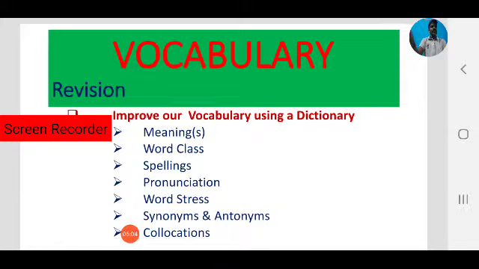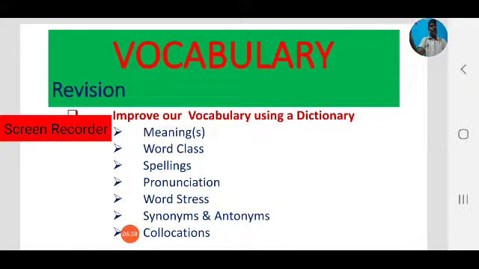Next one, word class. That is the most important feature of a dictionary. Word class means word family. That is nothing but parts of speech. We know about that. What is a part of speech? Yes, the duty of a word in a sentence is called part of speech. Many words act as different parts of speech in different situations, as we observed in our journey with parts of speech.